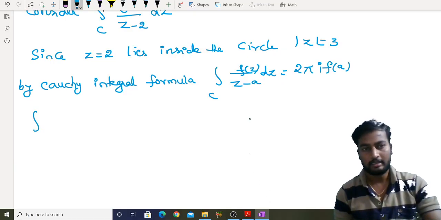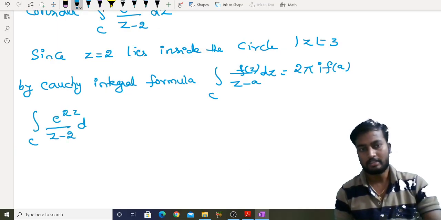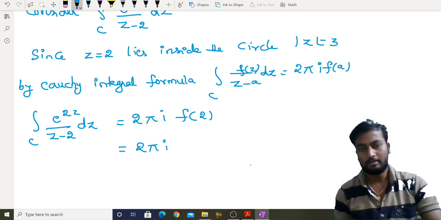So therefore, integral of e power 2z by z minus 2 dz is equal to 2 pi i f of 2.